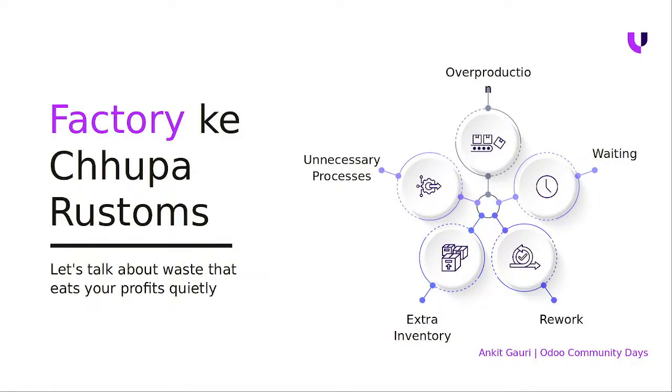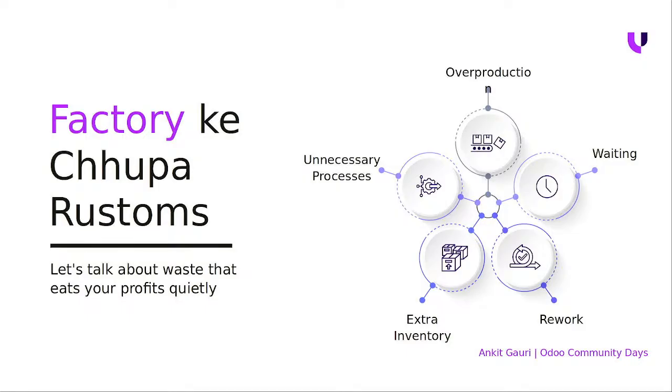In any business, there are some hidden things which we might not have seen, which cause delays in production or prevent the business from growing or expanding. Such as overproduction: there are a lot of production items on hand which we cannot sell, or which might get outdated. Some are unnecessary processes and unnecessary approvals, which cause delays in production or in the supply chain cycles.